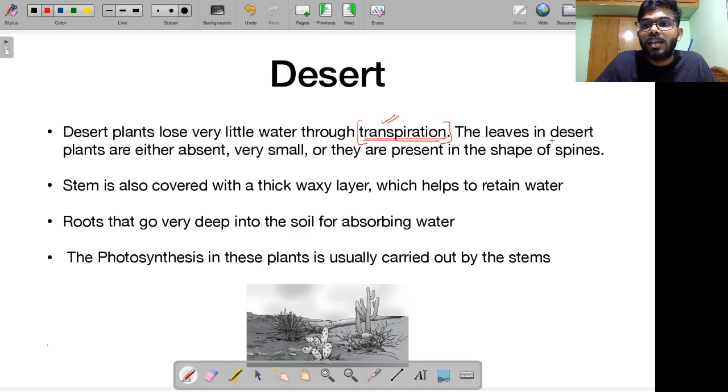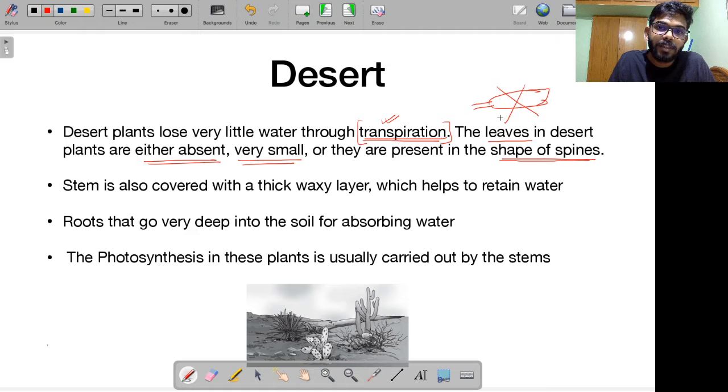How do they manage this? The leaves in desert plants are either absent, or they are very small, or they are present in the shape of spines. Remember, if you have broad leaves, it is easy to lose water through transpiration. That is the reason in desert plants, if you look at cactus, etc., there are no leaves present. So there is no possibility of transpiration, or very very small leaves are present. If the leaves are very small, you will lose less water through transpiration. Or similarly, these leaves are converted into spines. This kind of question was asked in the prelims examination recently.